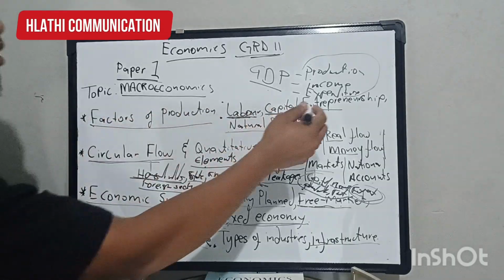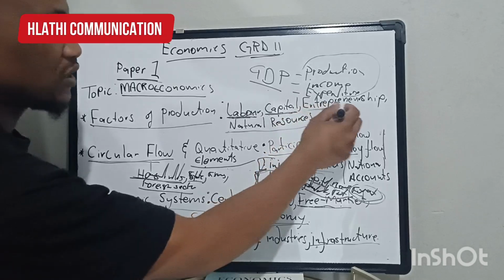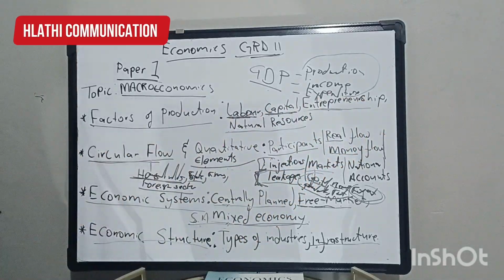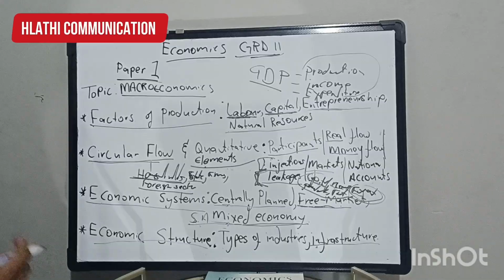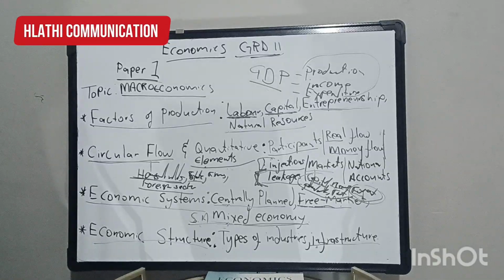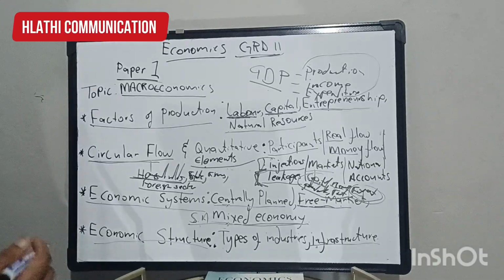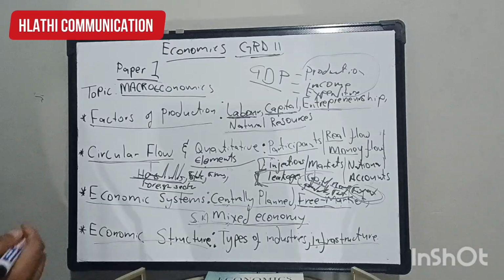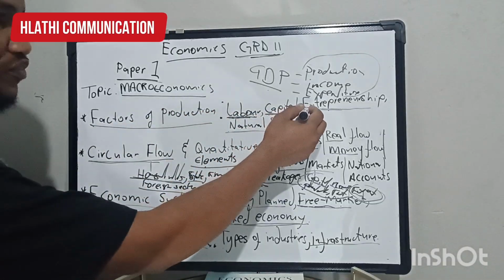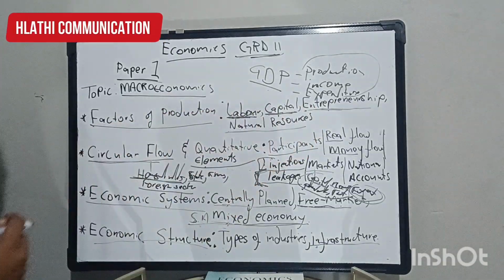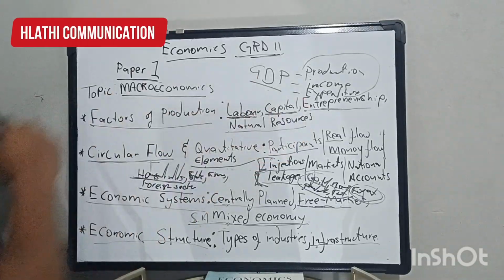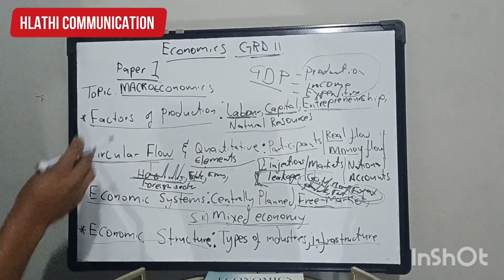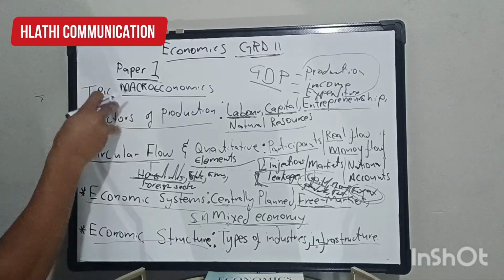Then the second one, according to the exam guideline, we have entrepreneurship, whereby you must be able to discuss entrepreneur in detail, meaning the characteristics and the economic importance of entrepreneur, whereby also you must know the skills. You must be able to discuss the skills of a good entrepreneur. Those are the 2 essays under the factors of production.